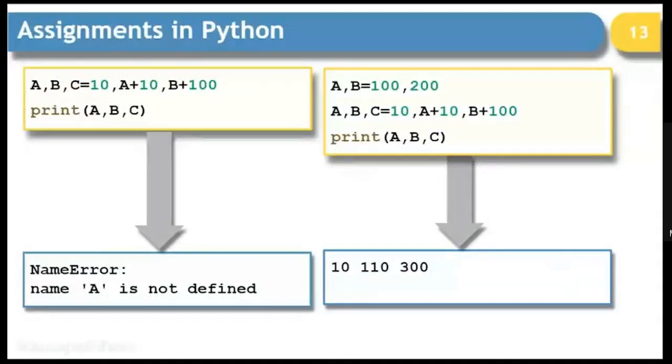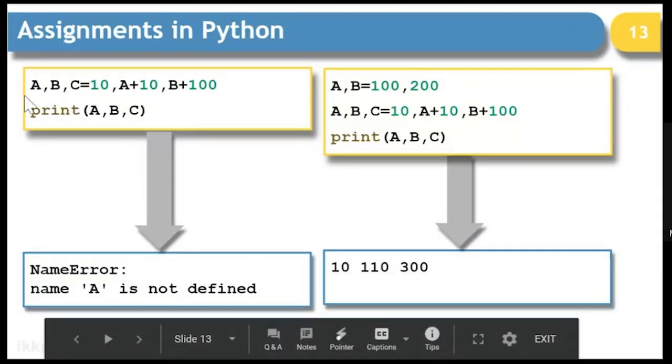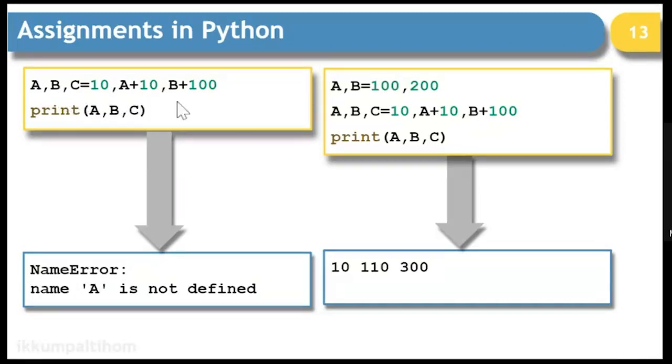Next, if you think that it works in this manner, that A gets the value of 10 and B gets the value of A plus 10 and C is equal to B plus 100, you are highly mistaken. It happens at the same time, and that is the reason if you try doing this in the same expression where A is not predefined and B is not predefined, this particular statement is going to give you a name error.